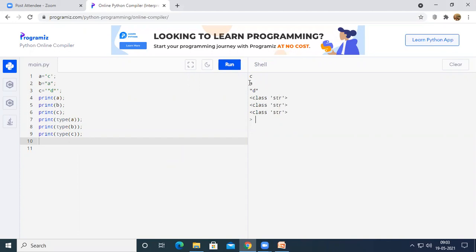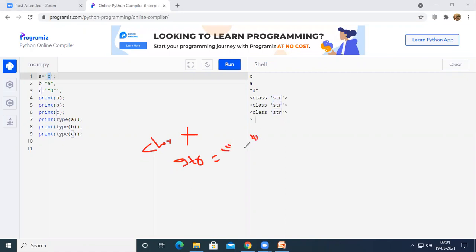So now it has printed the characters on the output screen. See here, even though we have represented a single character, the data type is str. So Python does not have a character data type, right? Python has a data type called str, which is going to represent strings in single or double or triple quotes, right?